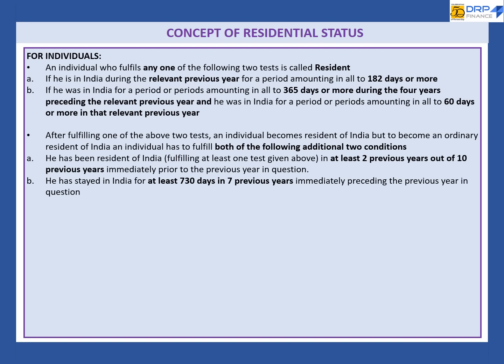But to become an ordinary resident of India, an individual has to fulfill both of the following additional conditions. He has been resident of India in at least 2 previous years out of 10 previous years immediately prior to previous year in question, and he has stayed in India for at least 730 days in 7 previous years immediately preceding the previous year in question.